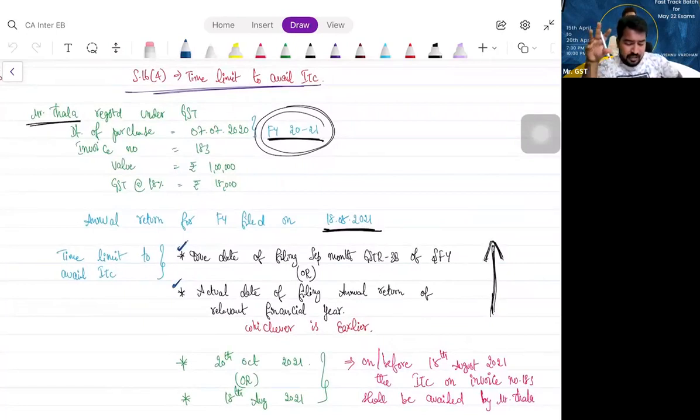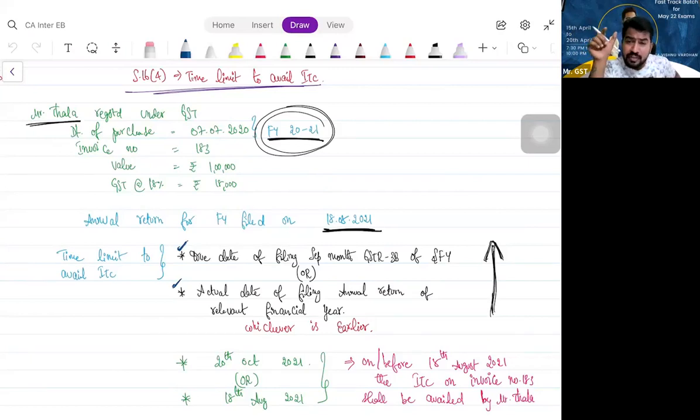Here, Mr. Tala has registered under GST and he is purchasing something. On that invoice, he forgot to take ITC. So now he is worried about what is the last date to take ITC on that invoice. So this invoice belongs to which financial year? It is not the next financial year's 20th October alone; the invoice belongs to a particular financial year.